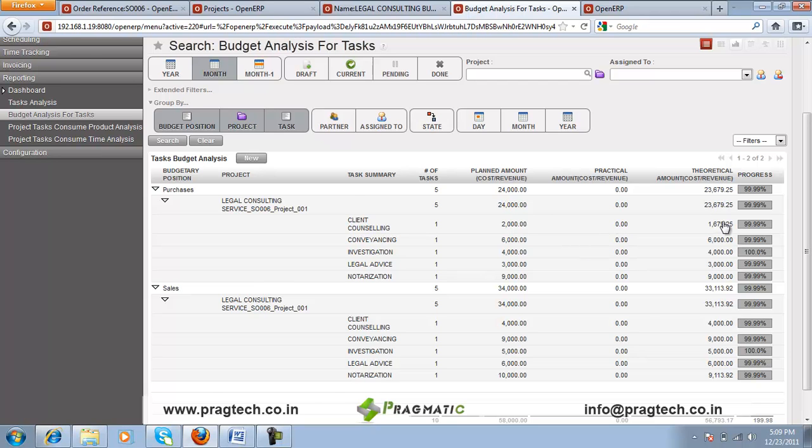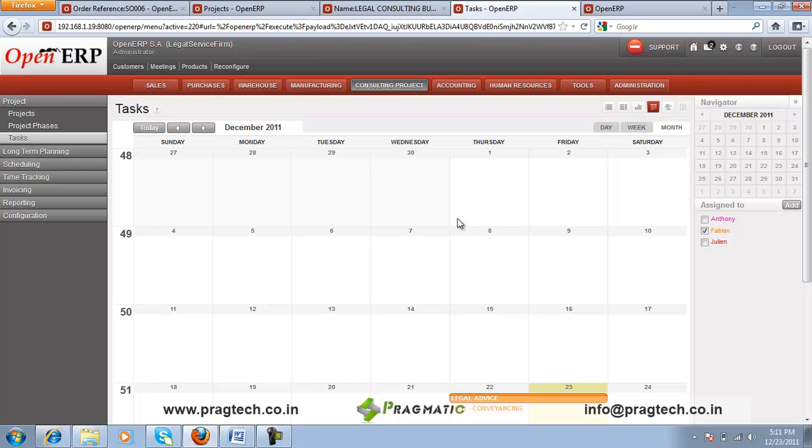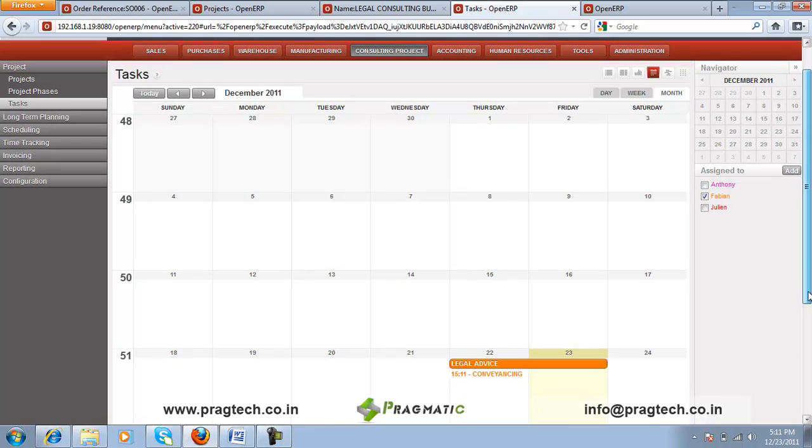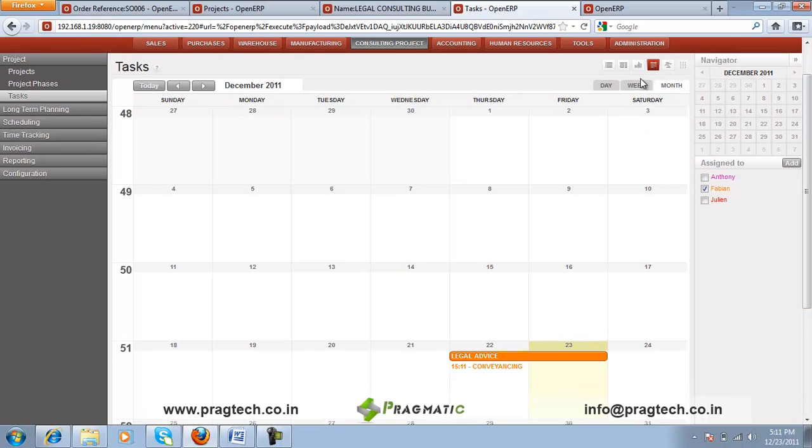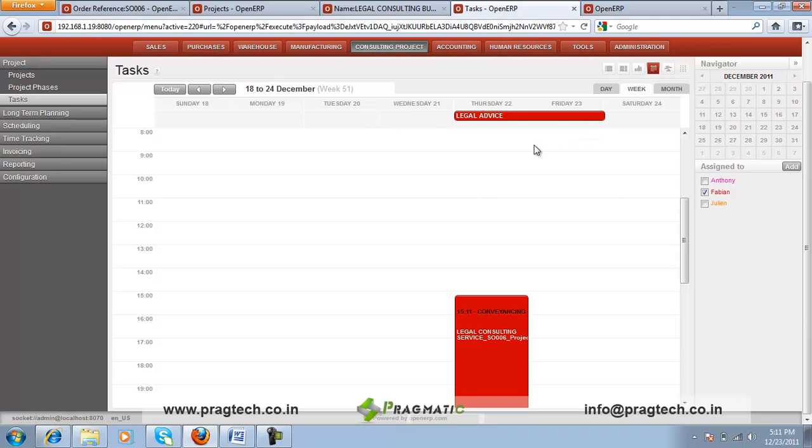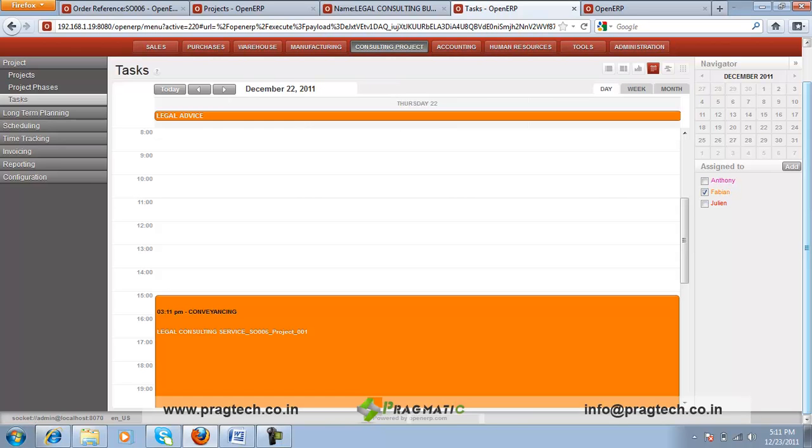This is the calendar view for each of the consulting task. Like the consulting task spread over a month. This gives you the consulting projects spread over a week, and this is the day-wise report of the consulting task.